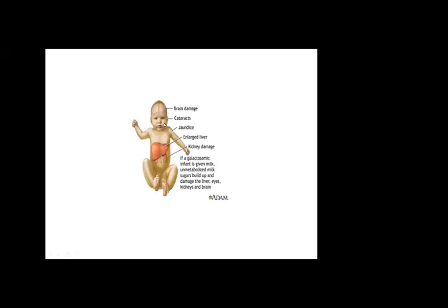Galactosemia damages the brain. There is cataract, jaundice, enlarged liver, because this product is going to accumulate in the liver and it enlarges the liver. Kidney damage, and the infant is given milk, unmetabolized milk. Sugars build up and damage all these organs. So this is the diagram to show you how the child looks.